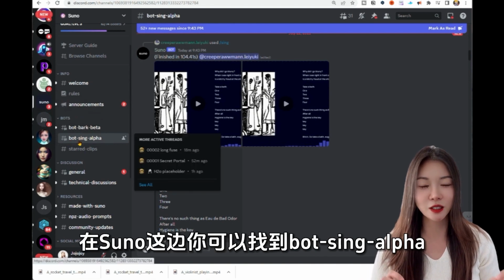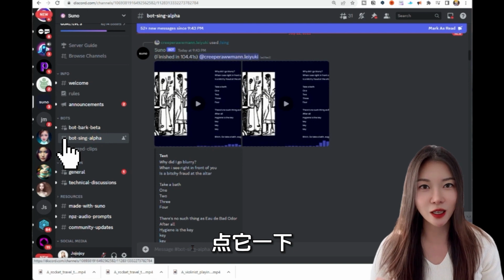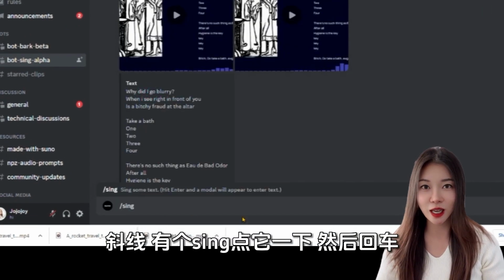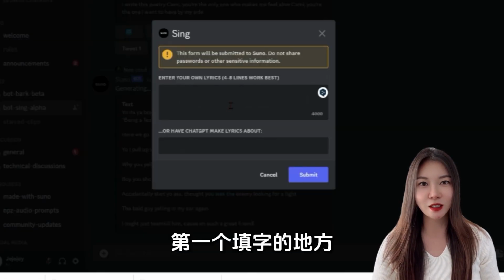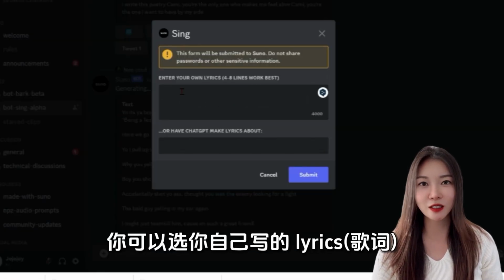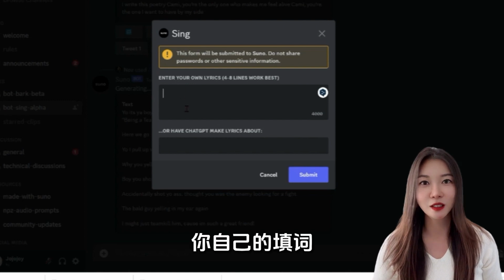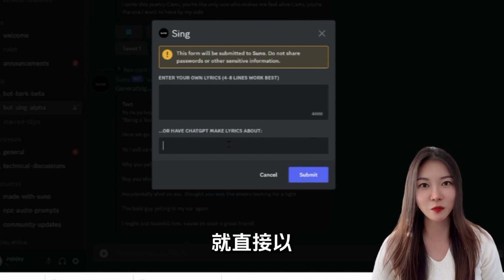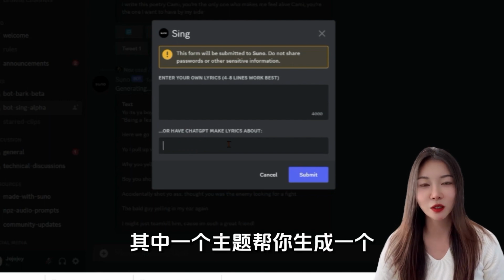On the Suno side, you can find the bot, sync alpha, tap it, then directly have a sync, tap it, and then enter. In the first blank, you can choose your own written lyrics, your own words, or you can let ChatGPT generate one directly with one of the themes. I'll let it generate one.